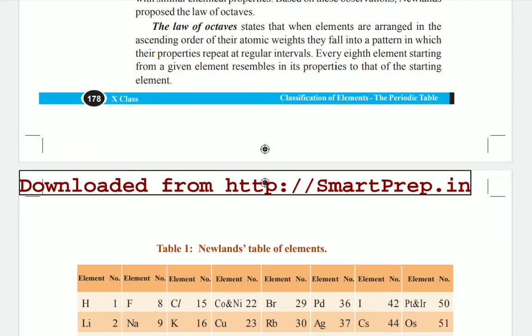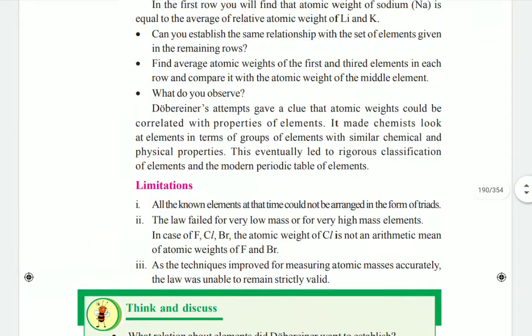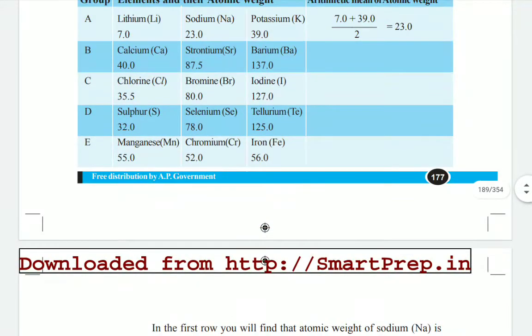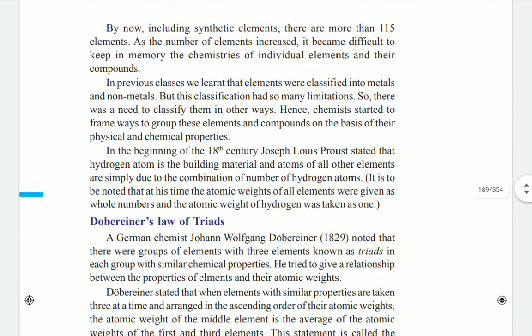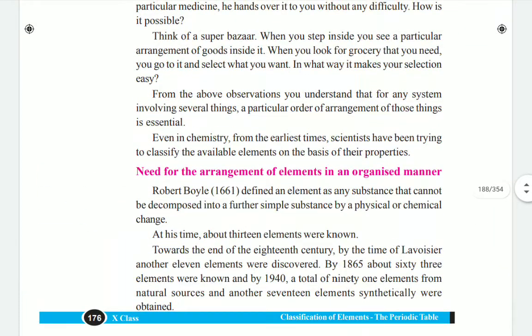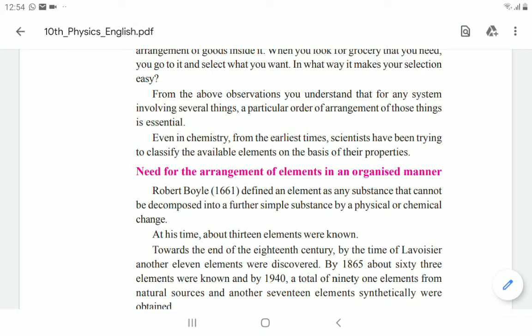Each and every one should follow the class properly, and you should follow the instructions also. From today onwards you should start writing your CW again, children. Up to 5 lessons we completed our CW. Is the 5th lesson completed or not? Whoever didn't complete the 5th lesson, you should complete the questions, children.